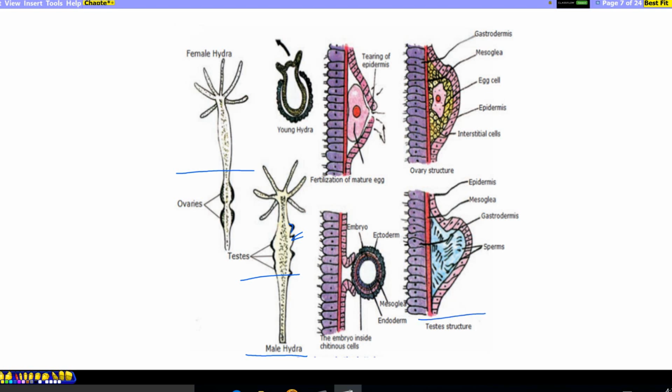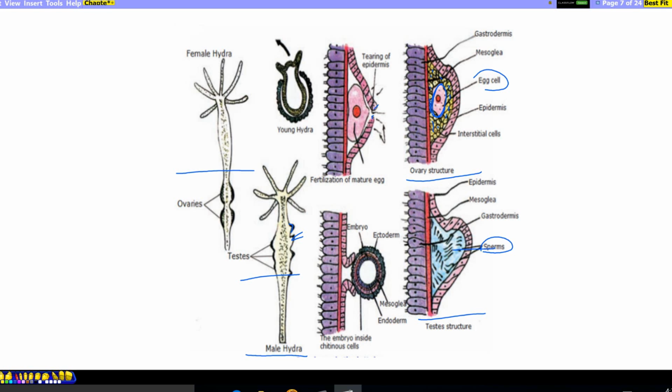In the testis structure, when sperms become mature, male reproductive sperms are formed, then the external wall splits. In the ovary structure, there are many small-sized cells like follicle cells, and one oocyte grows in size and passes through the oogenesis stage to form a mature egg cell. When the egg becomes mature, the external wall also splits. The sperms are released and find their way to fertilize the egg.